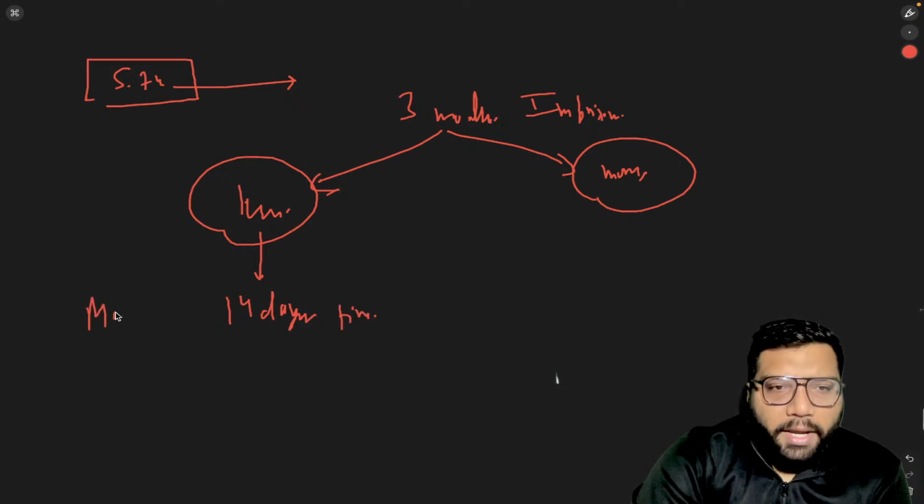This is the maximum time period of solitary confinement.